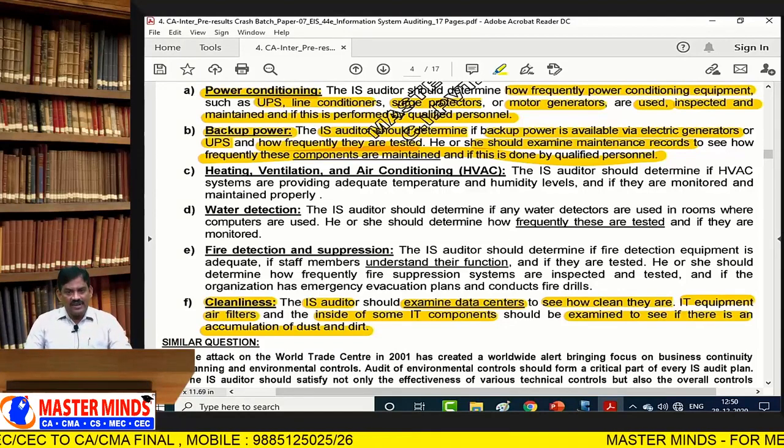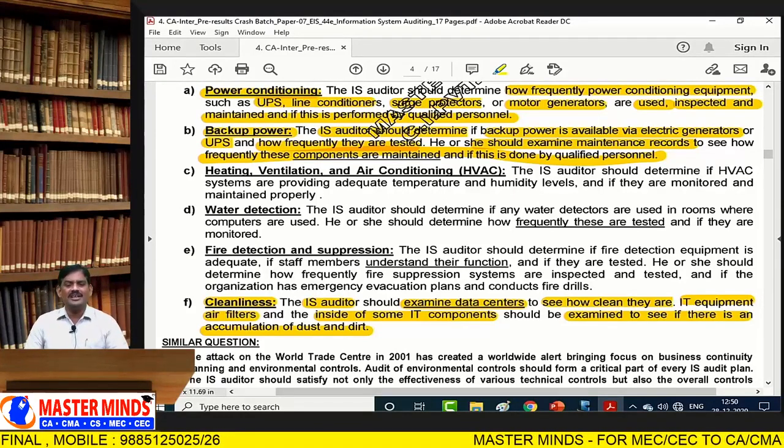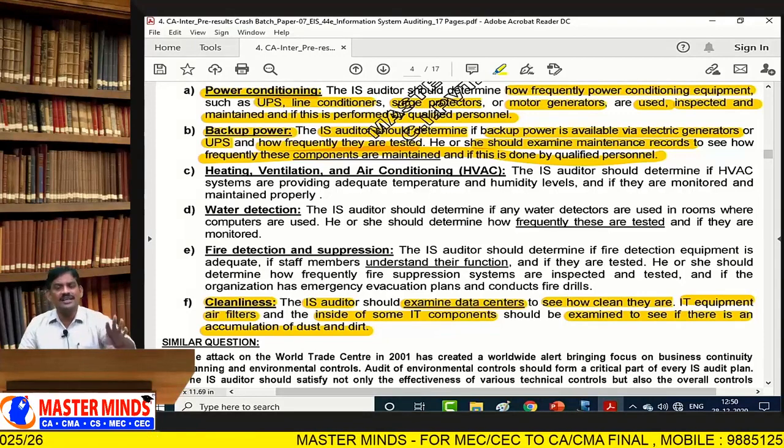See, as a software engineer or a computer administrator, I am not supposed to judge the quality of a UPS and also the generated power. That should be verified, documented, and maintained by a qualified person called an electrical engineer.